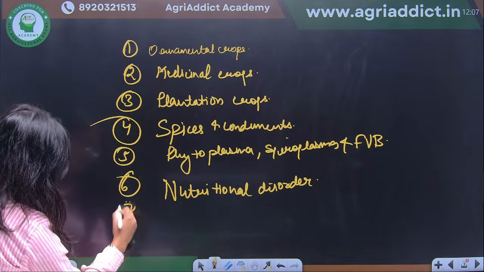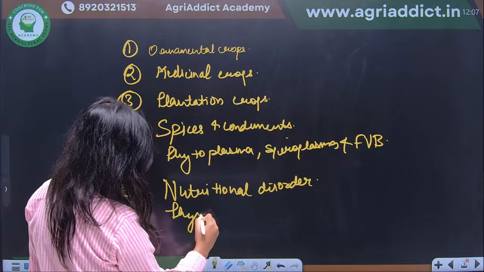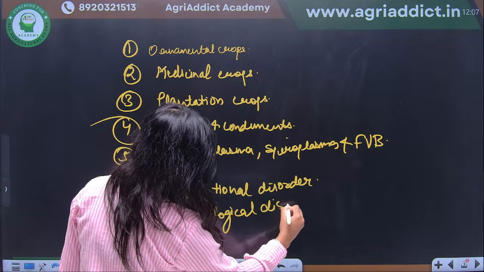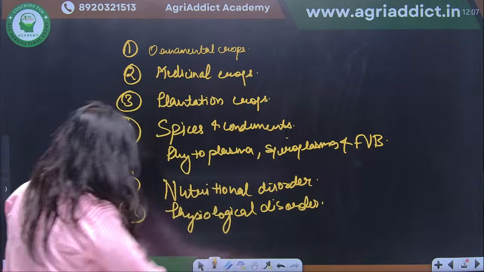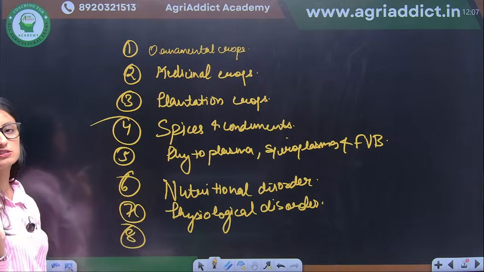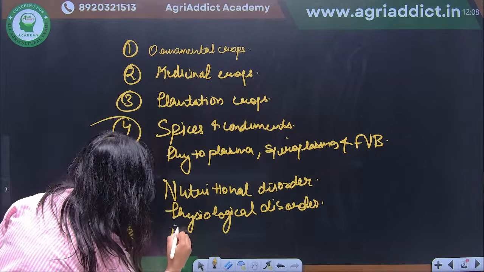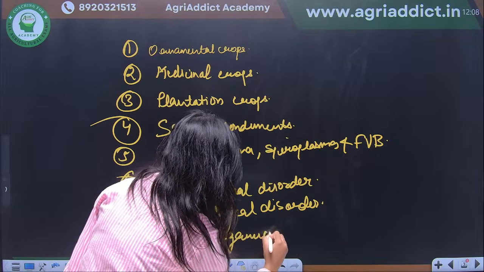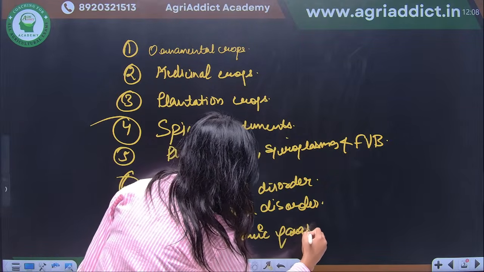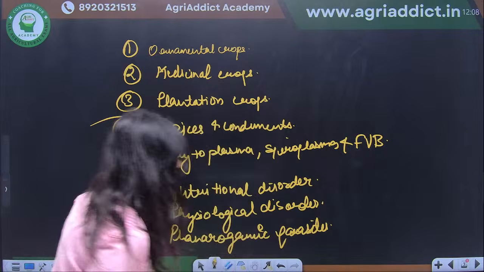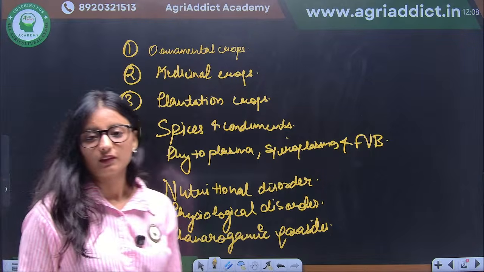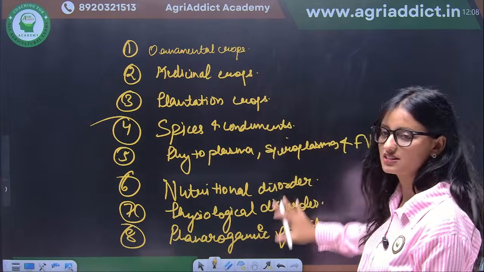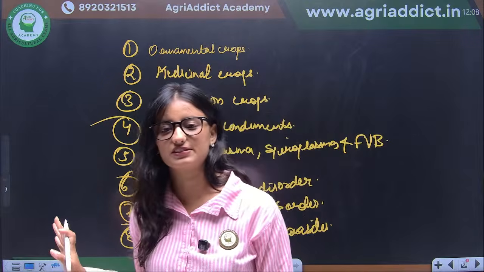Next, we have physiological disorders. Okay. And also disease caused by Phanerogamic parasites. Okay. So today we are going to discuss these crops, these disease.